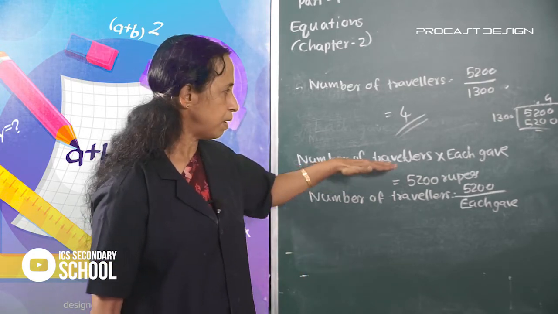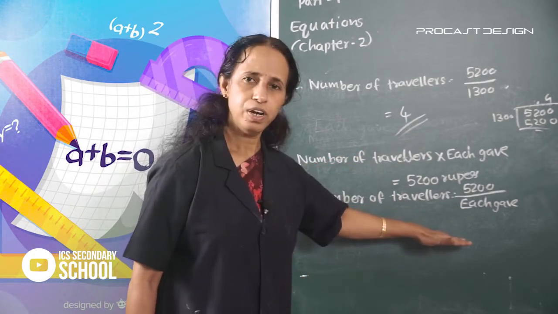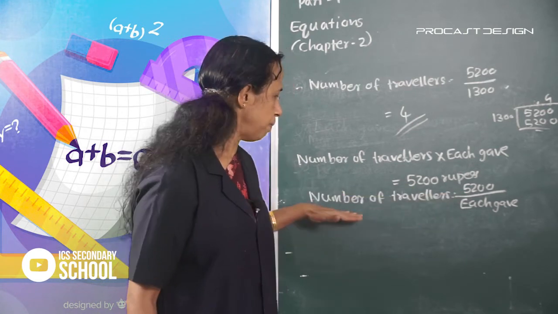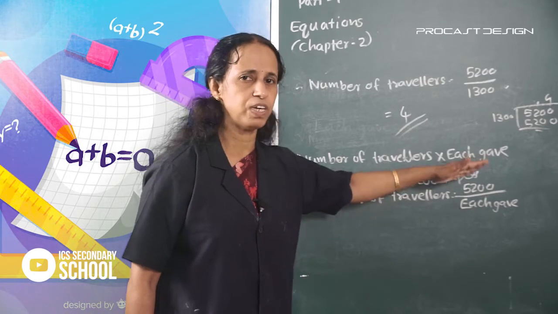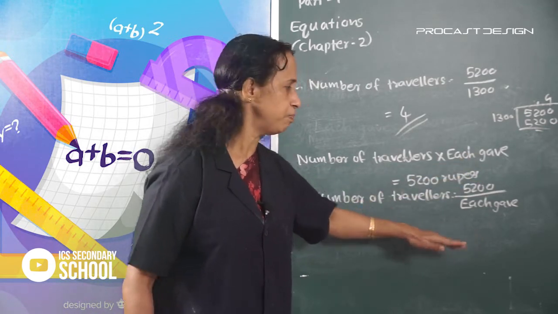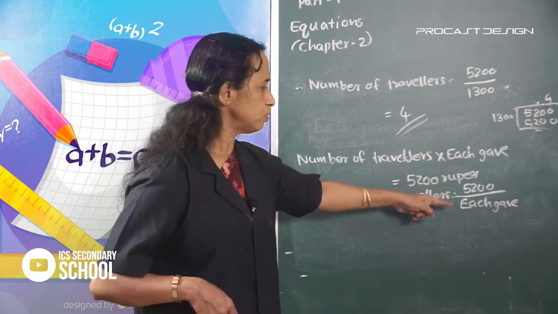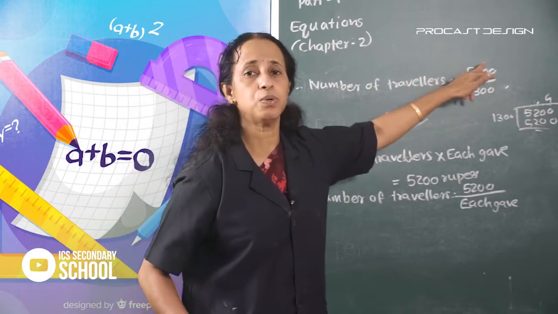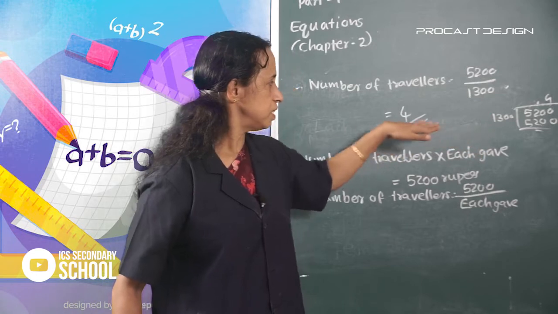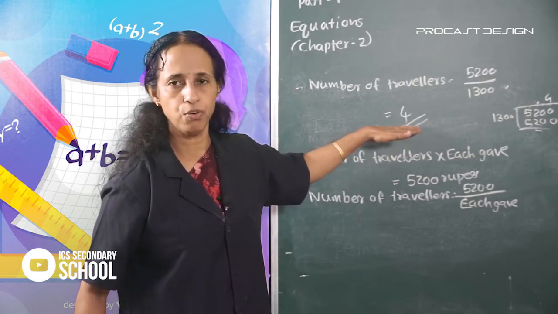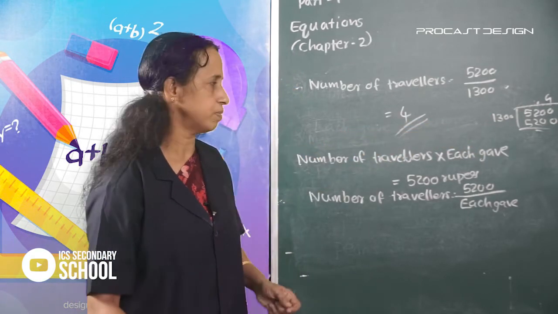So the number of travelers is equal to 5,200 by 1,300. Divide it: the number of travelers is equal to 4.